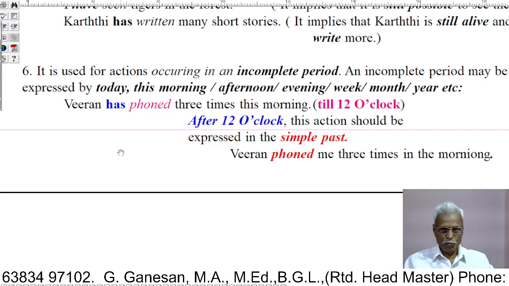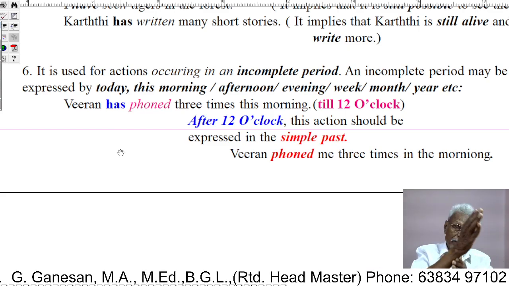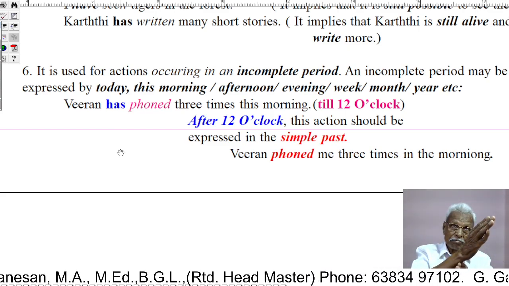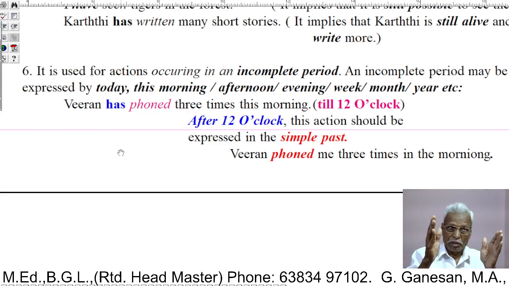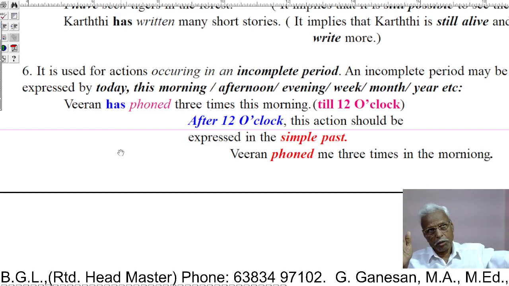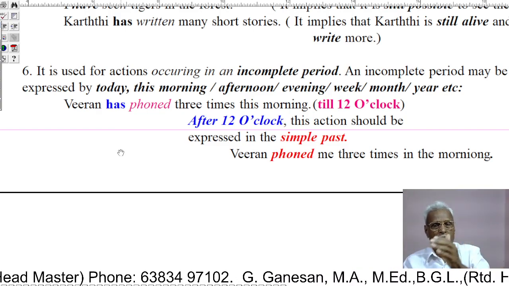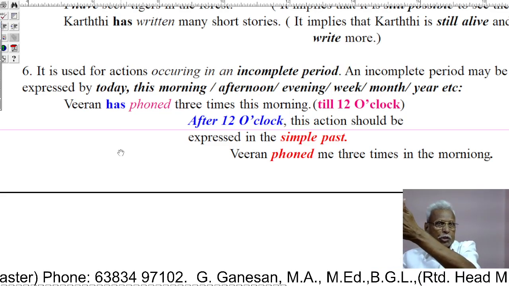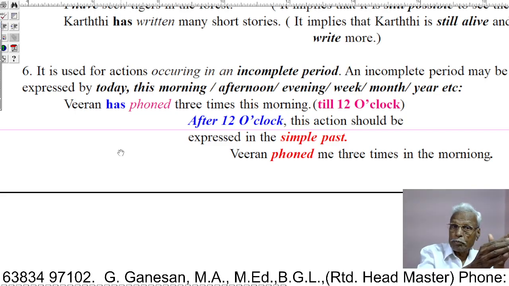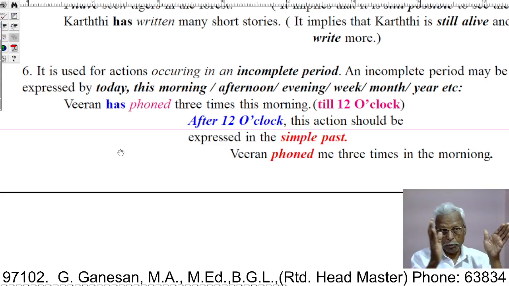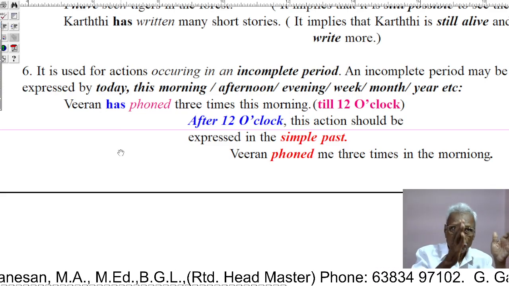Okay? So, when an action occurred in the past within an incomplete period of time, that is during a particular period of time, that is morning, evening, today, this week, etc., then the present perfect can be used. Within this morning, within today.